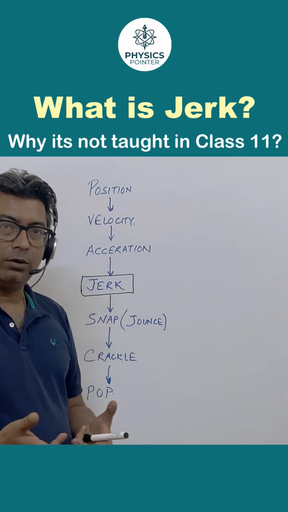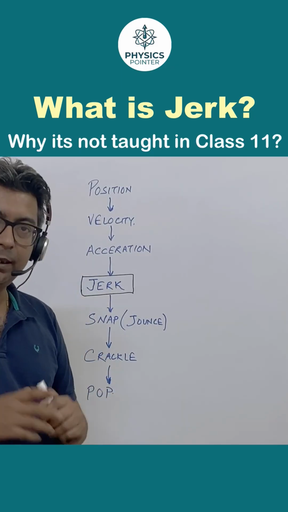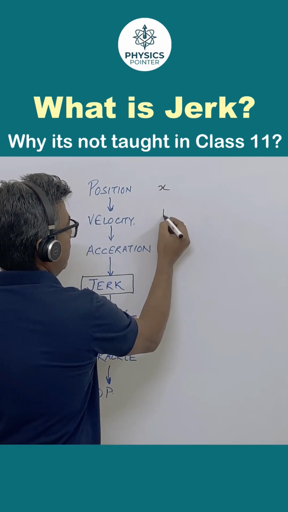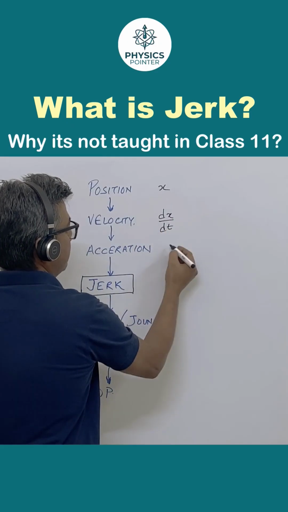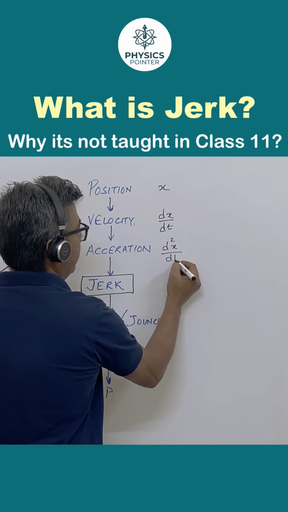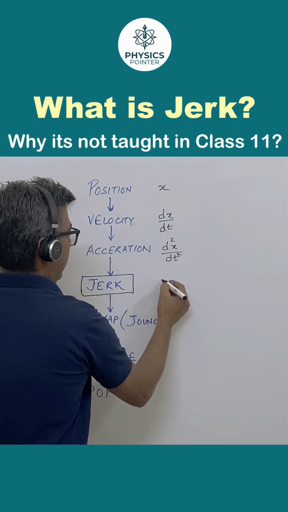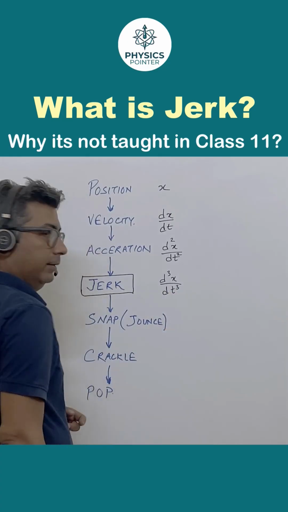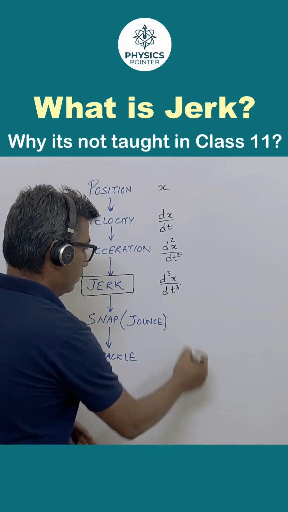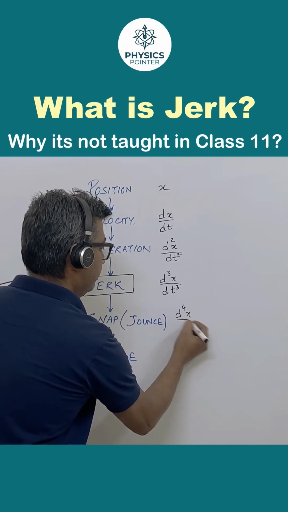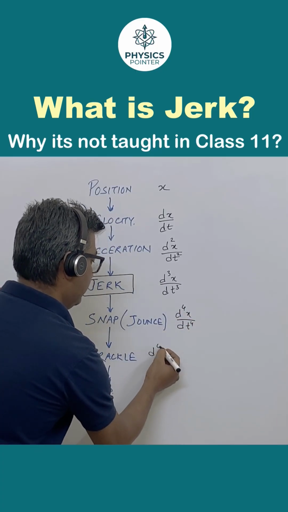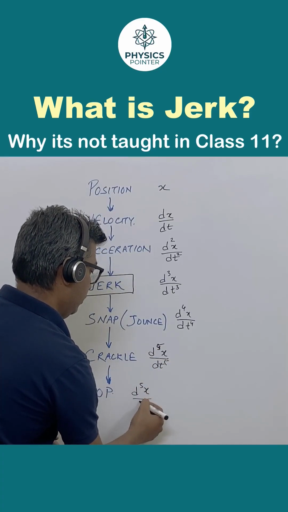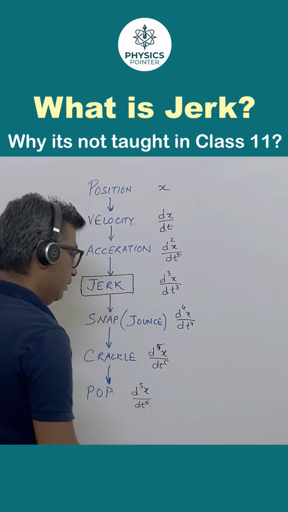What exactly are all these? These are nothing from a mathematical point of view. You can actually say position is x, velocity is dx by dt, acceleration is the second derivative of x, and jerk is the third derivative of x, and so on. So this will be the fourth derivative, this will be the fifth derivative, and this will be the sixth derivative. You can even have further as well, but let's stop here.